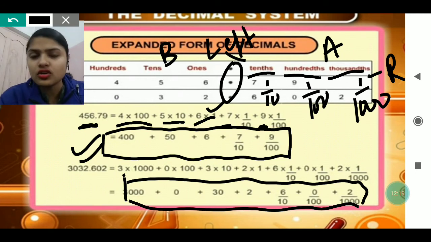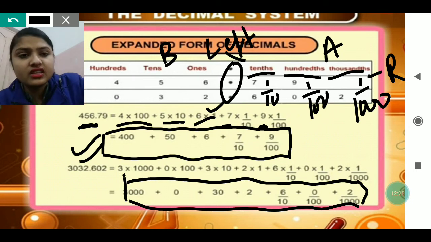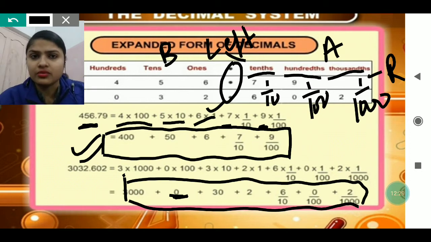If you do not mention 0 when you are expanding or when you are writing in short form, then the answer will come wrong. If this 0 is not mentioned here, then the answer is not going to come correct. After that, 3 is present at 10th place, so you will write 30. 2 is present at ones place, so you will write 2, and after that no 0. Then it is the decimal point, so no need to put the decimal. After that you will write a plus.